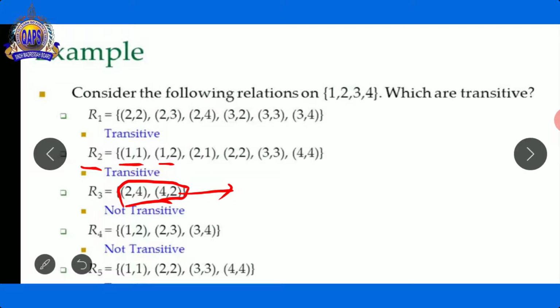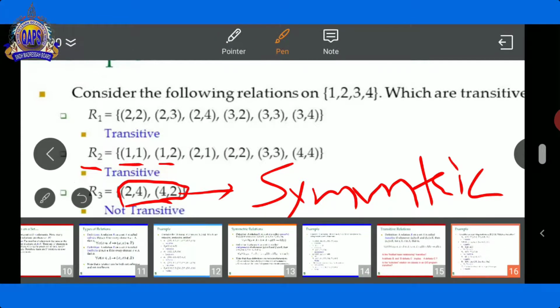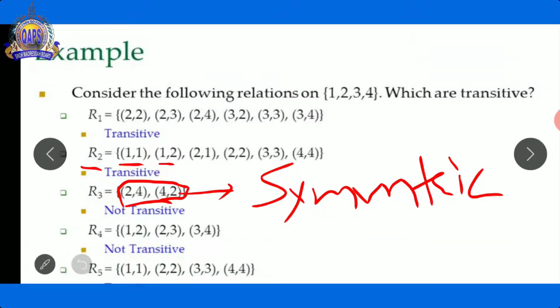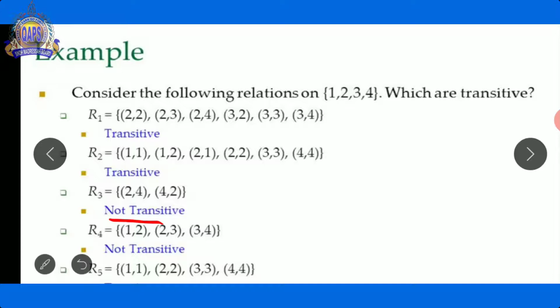So we can't say that this property is related with anti-symmetric, but this property represents the symmetric property, symmetric relationship. Now again, this is not a transitive property.